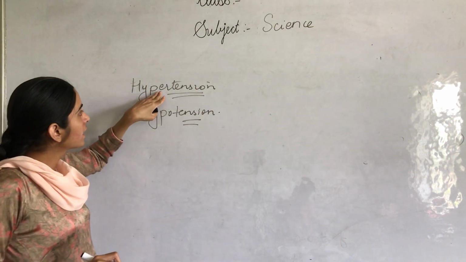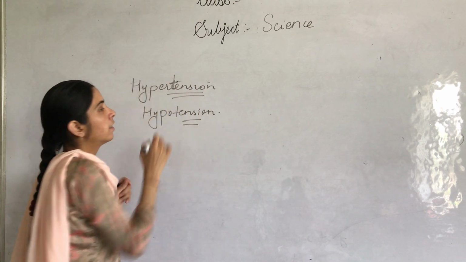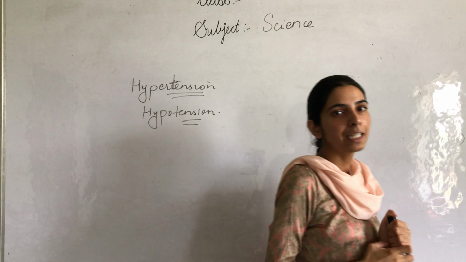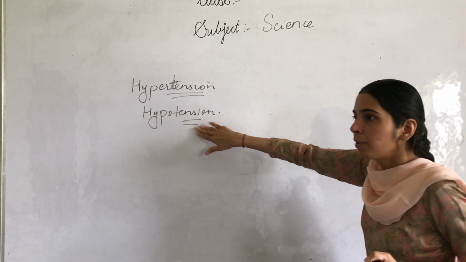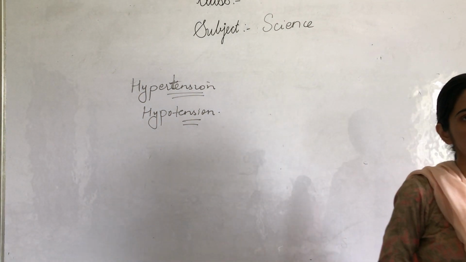When there is a rise in blood pressure, this condition is known as hypertension. When the blood pressure is low, that condition is known as hypotension.